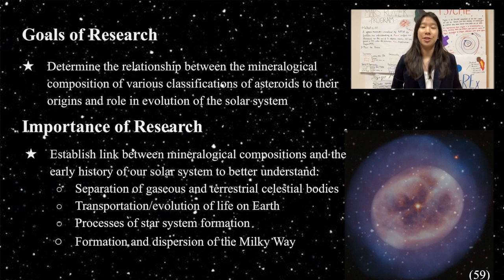The goal of our research is to determine the relationship between the mineralogical composition of various asteroid classifications and their role in the evolution of our solar system. By establishing that connection between asteroid compositions with their significance in our solar system's early history, we can further define and expand the knowledge on the separation of gaseous and terrestrial celestial bodies, the transportation and evolution of life on Earth, and the processes which occur in the formations of new solar systems. Our research can also answer questions about the creation and dispersion of the Milky Way.